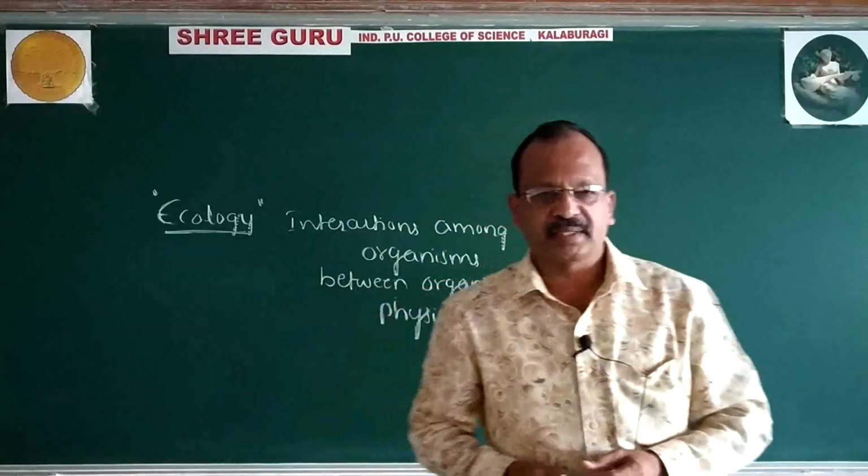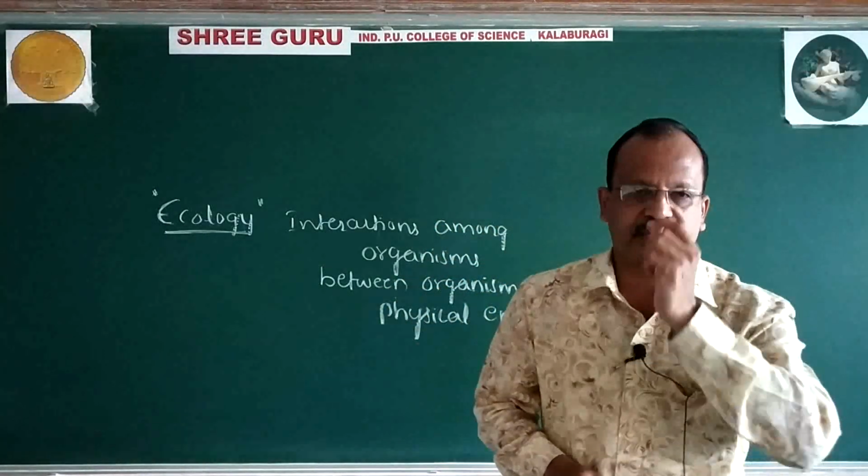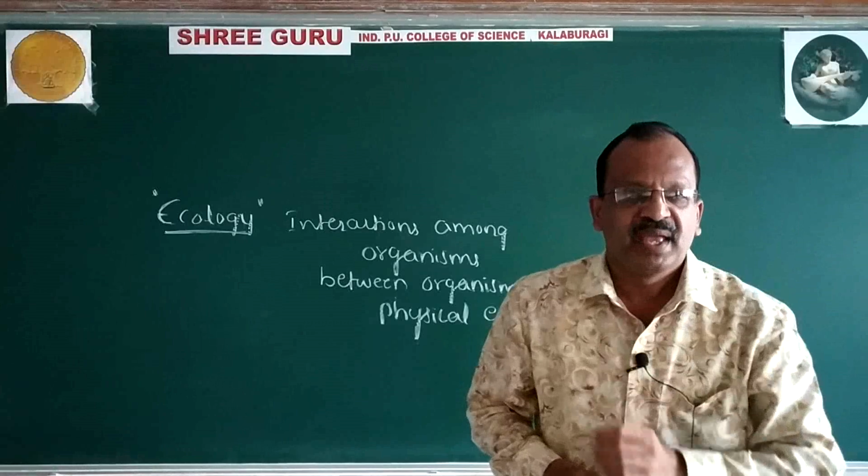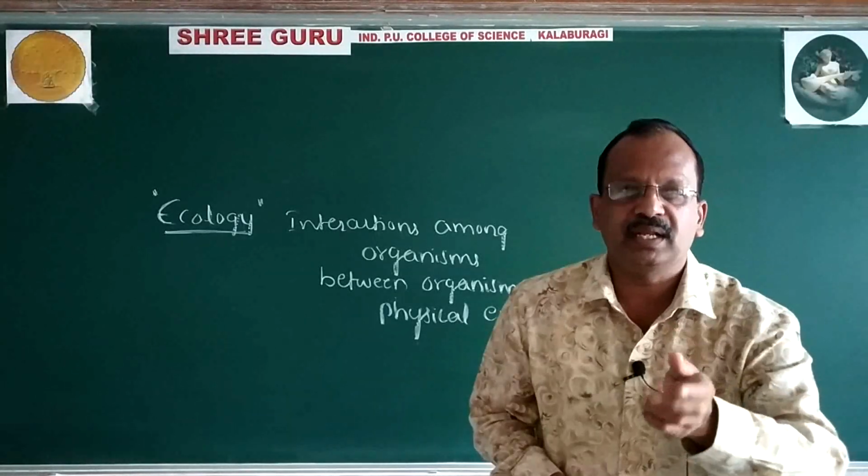Physical environment is nothing but abiotic factors. Biotic means living, abiotic means non-living.